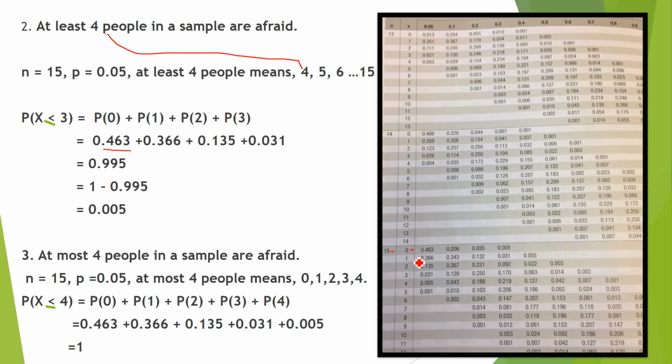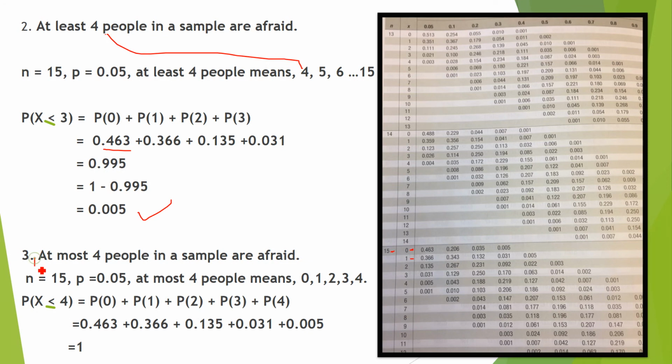In second, probability 1, now same 15, total number of trials are 15, and 1, 0.366, 2, 0.135, and this. Then you have to add it and then subtract from 1 minus this, which is equal to 0.005. So at least 4 people in the sample space are afraid, the probability is this.